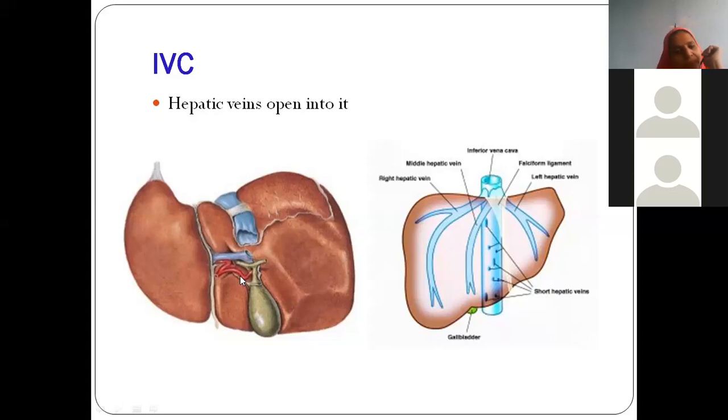So what are these two lobes? This big lobe is the right lobe. The small lobe is the left lobe. Towards the gallbladder, anteriorly, quadrate lobe. Very good. Behind we have the caudate lobe. Yesterday I told you, from the portal vein, all hepatic veins will